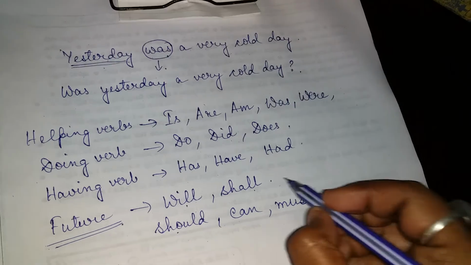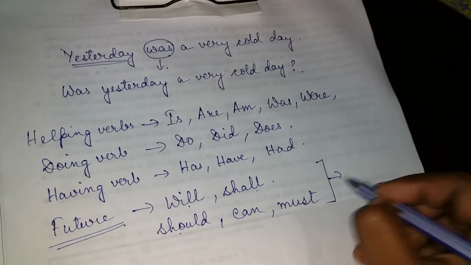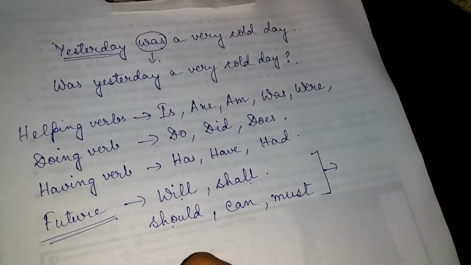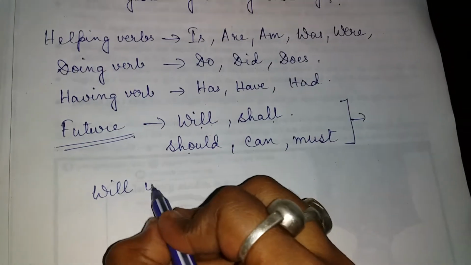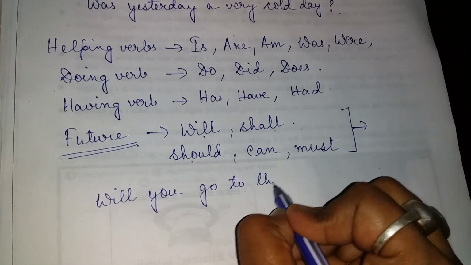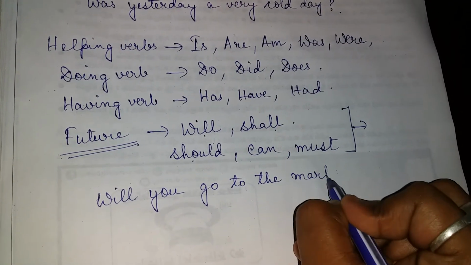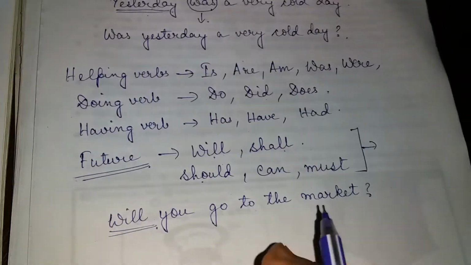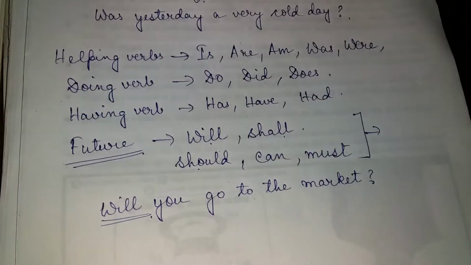These can also come at the beginning when forming a question, like, will you go to the market? So here we are forming the question with will. So this is also the same process.